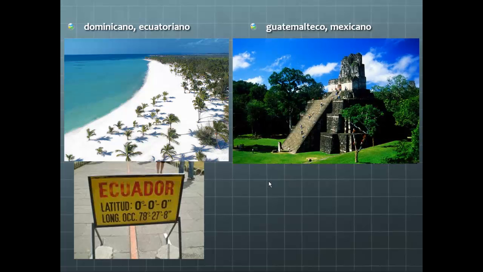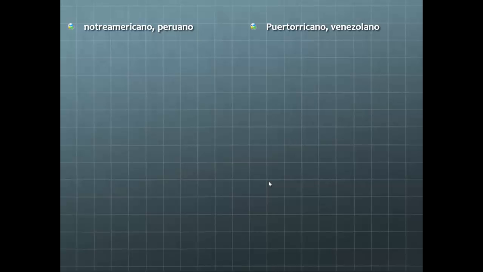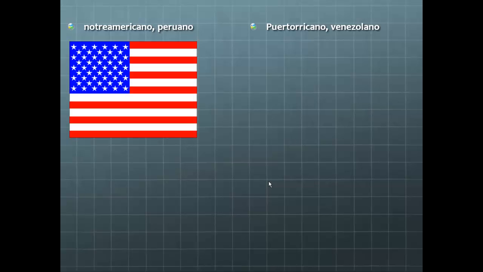Guatemalteco. This would be someone or something from Guatemala, which is where many of the Mayan ruins can be explored. And Mexicano. Here's a picture of El Zócalo in downtown Mexico City. Norteamericano. Now, I've put an American flag here for you to look at, but Norteamericano is not just limited to the United States.